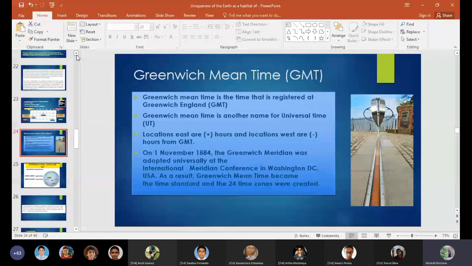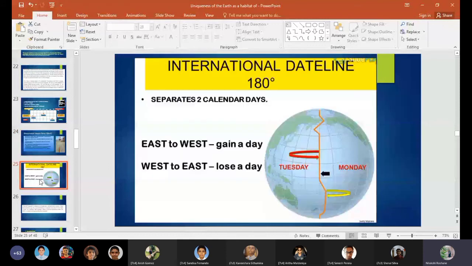And what you have to remember is that at the international date line, if you are traveling from east to west, you will gain a day, and if you are traveling from west to east, you will lose a day. That's a must. If you travel from east to west, it is more than 24 hours, so the day is long.